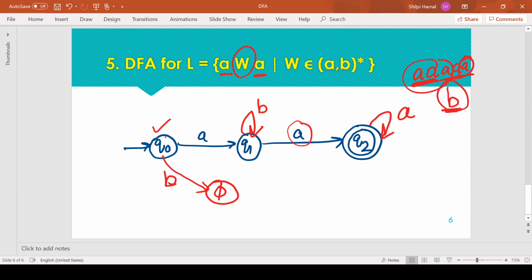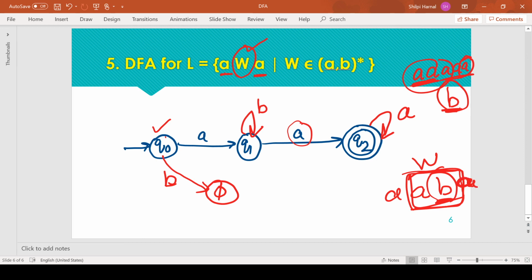Suppose we are having this pattern at Q2 and we receive the next symbol as B. Now this B is part of W, because we are supposed to receive any combination of A and B before the last A. So this B becomes part of W, and all those strings are acceptable, but we require at least one A for acceptance.